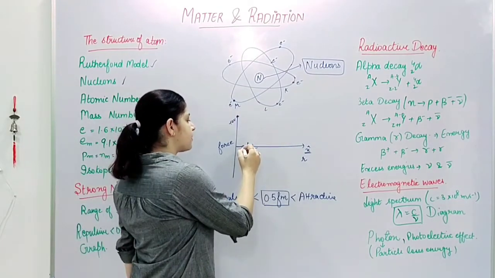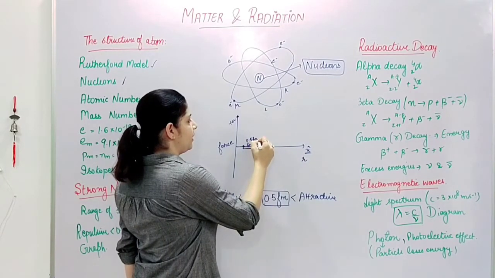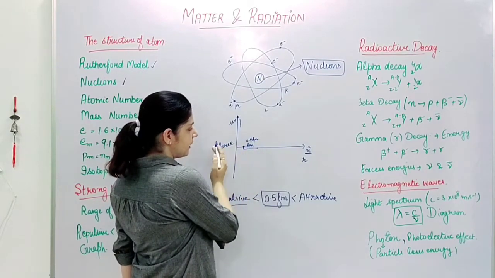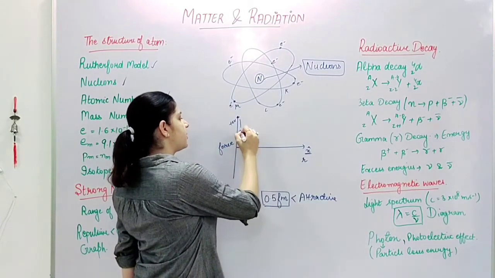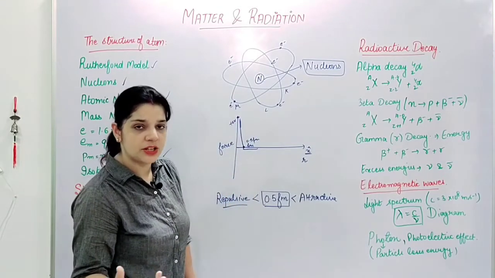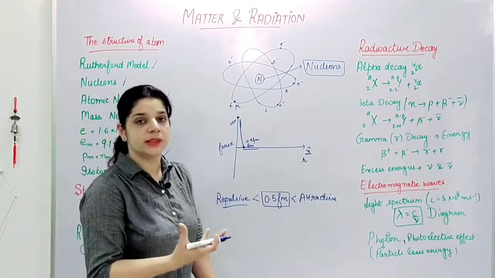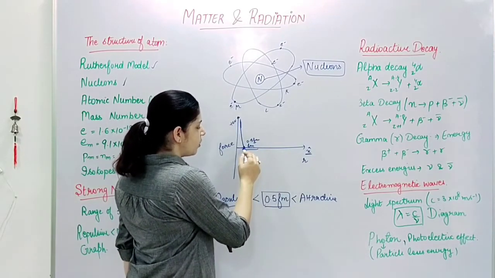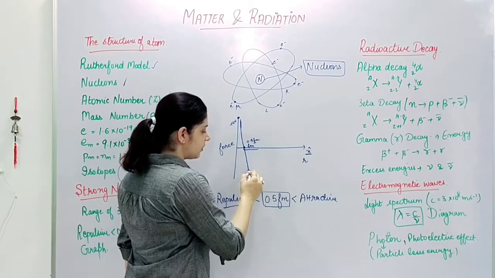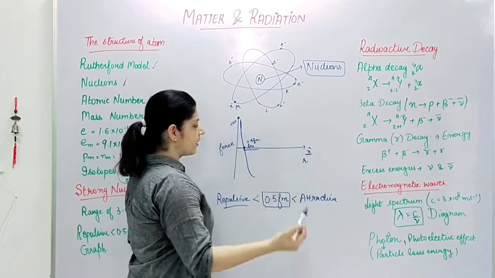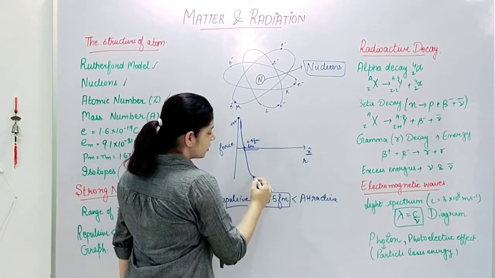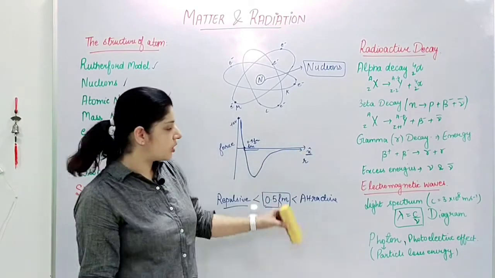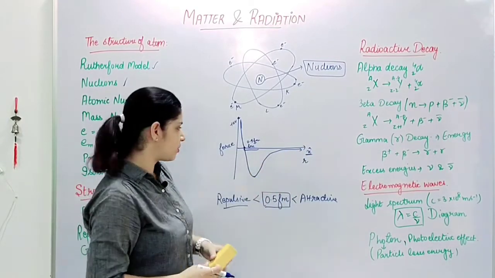Suppose this is my 0.5 femtometers. When I'm going towards this side, this force is increasing, and it is repulsive in nature. The more you go closer, the more repulsive it will become. And when I am crossing this 0.5 femtometer, the farther we go, this force is increasing, but in an attractive manner. And when we cross this femtometer range, it starts tending to 0. So this is the nature of these strong nuclear forces.